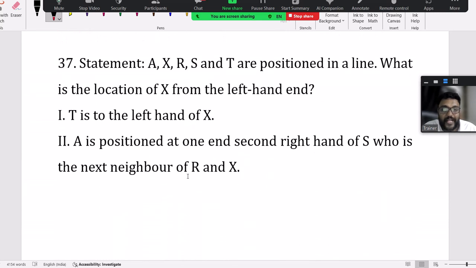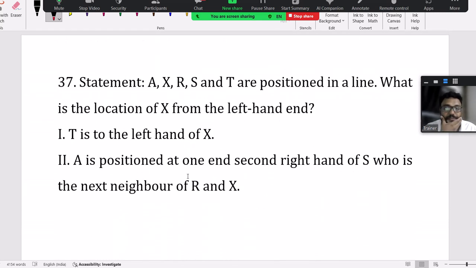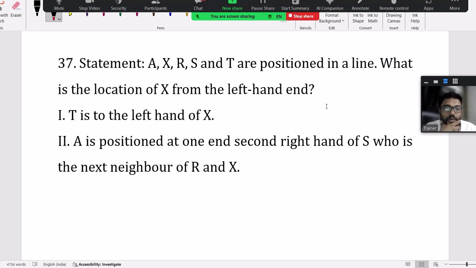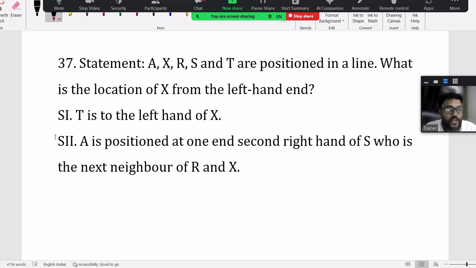Now let's go for a data sufficiency related question. To answer this question, what data is required? Is statement 1 alone sufficient? Statement 2 alone sufficient? Together? Together not sufficient? Which is the answer?